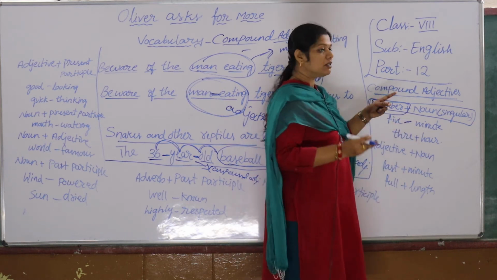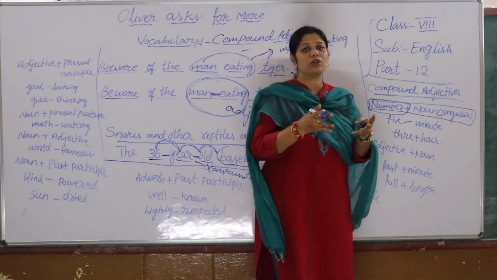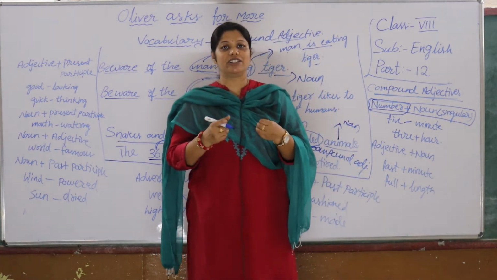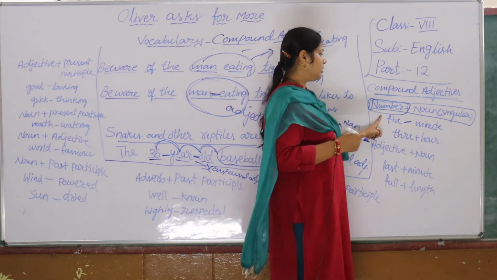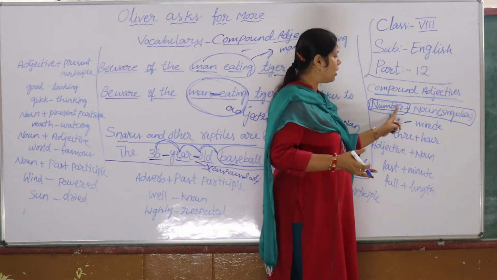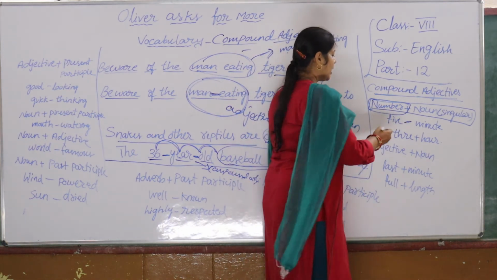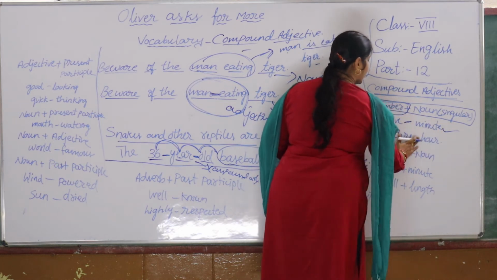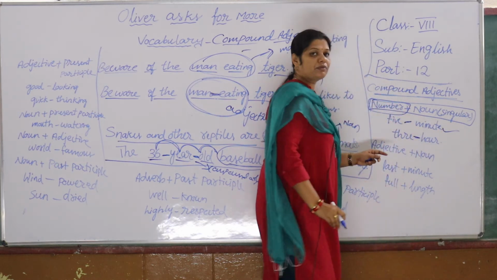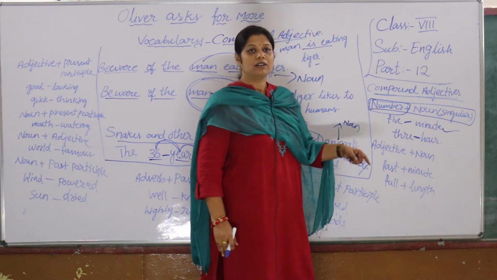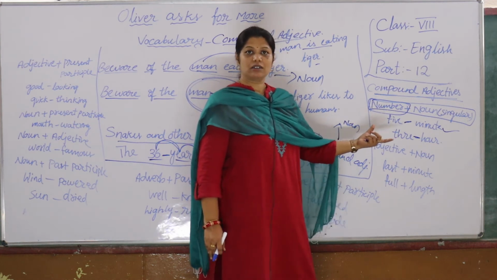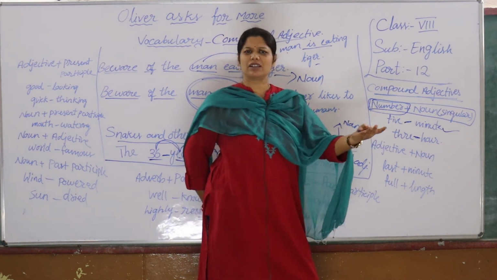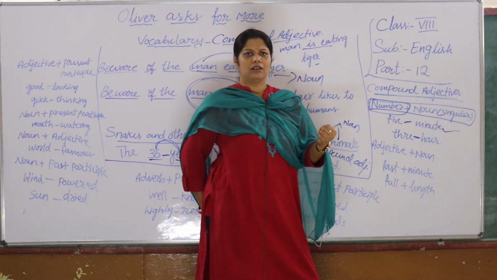So what can we combine in compound adjectives? Compound adjectives could be a number with a noun. For example, 5-minute, 3-hour, 2-second. My play was just a 2-minute play.